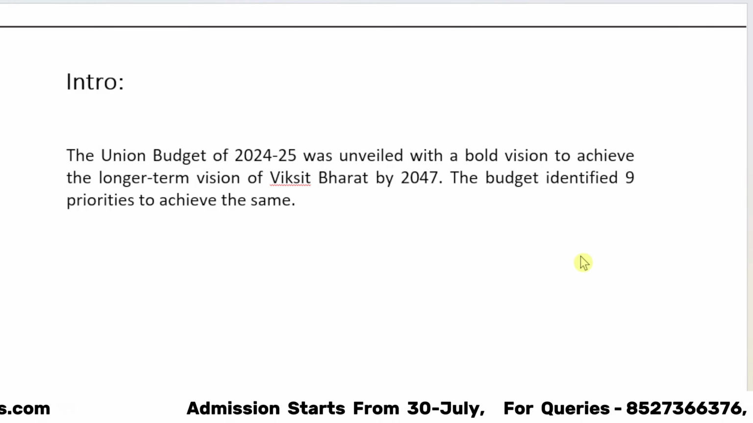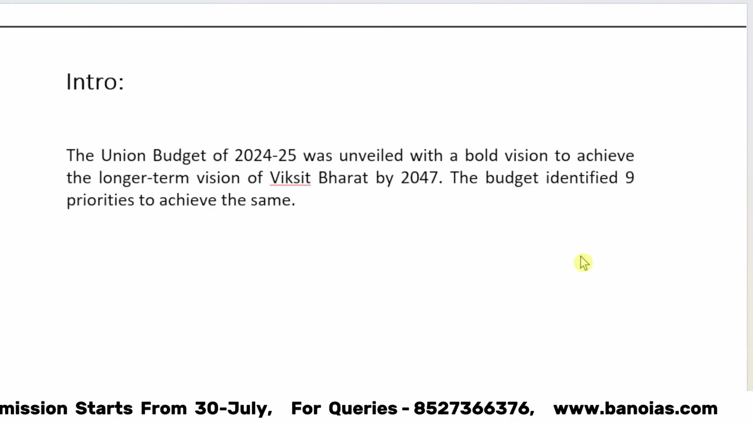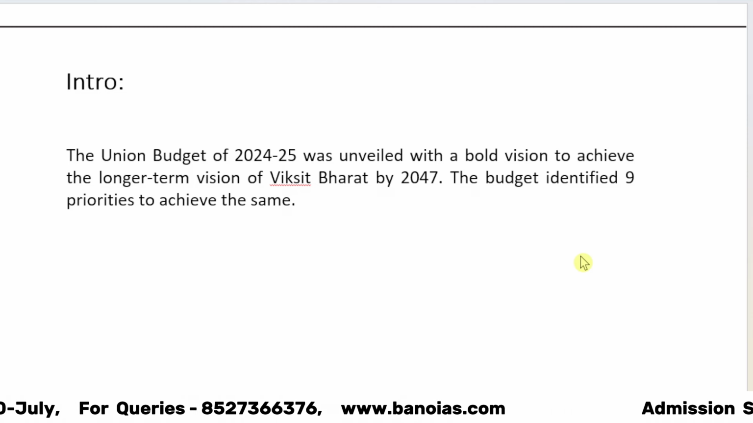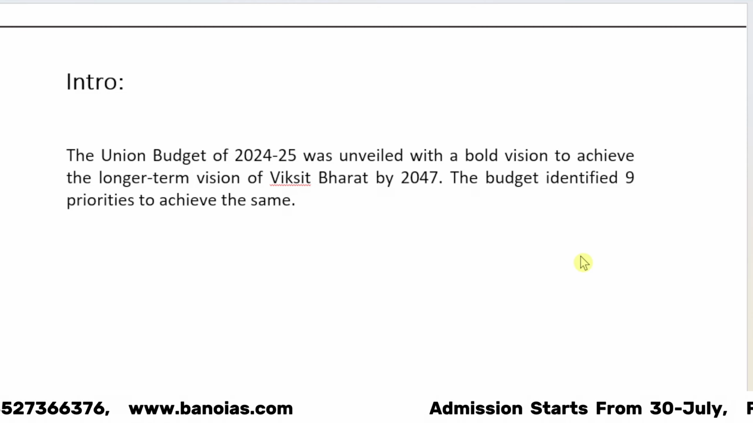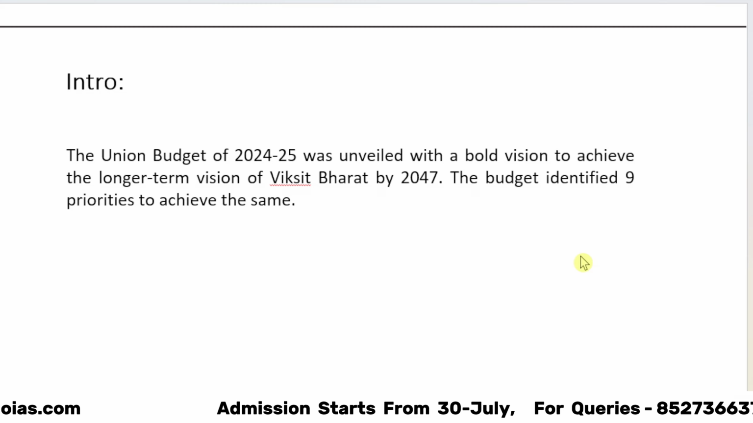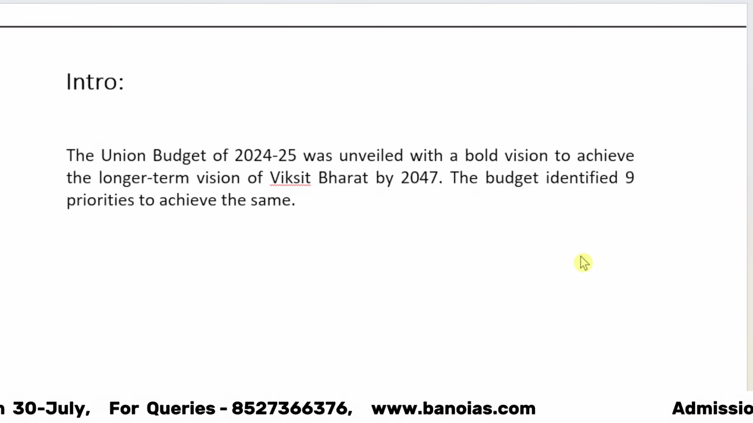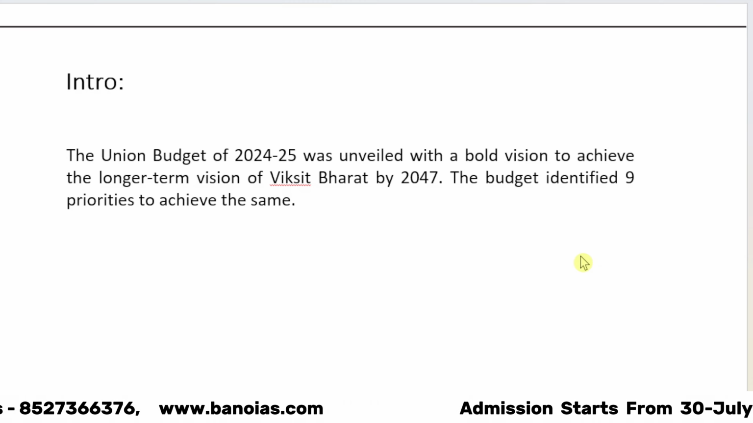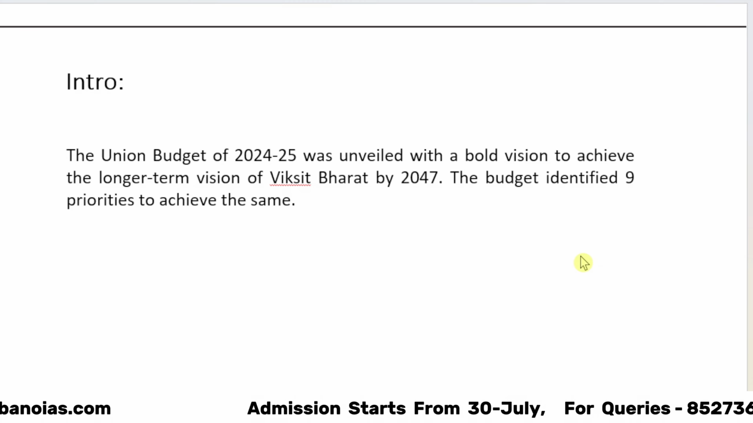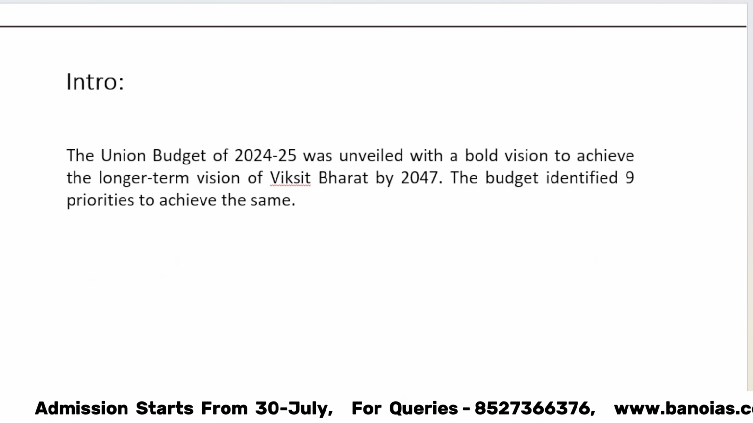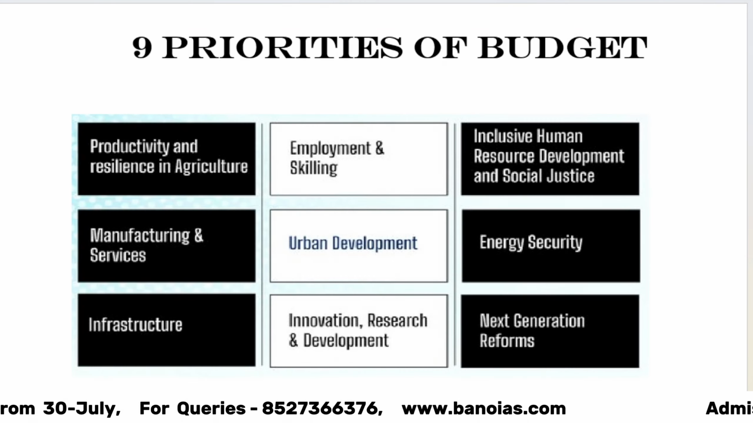In the introduction, you can simply write that the Union Budget has unveiled a bold vision to achieve the longer-term vision of Viksit Bharat by 2047, which has been announced by the government earlier, and some documents have also been unveiled for the same. The budget identified 9 priorities to achieve the same. So, to achieve Viksit Bharat, 9 priorities were identified. Next, you can go ahead and mention those 9 priorities.